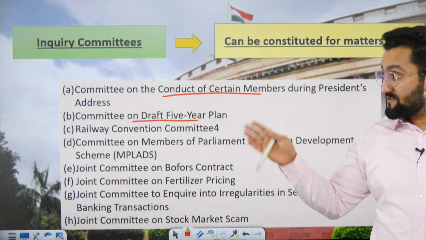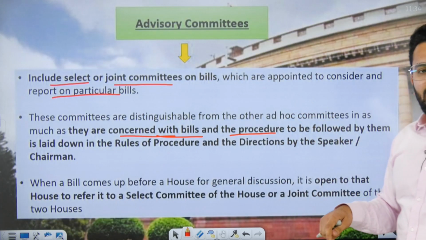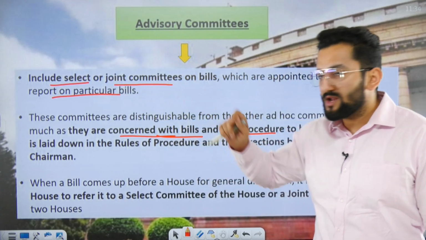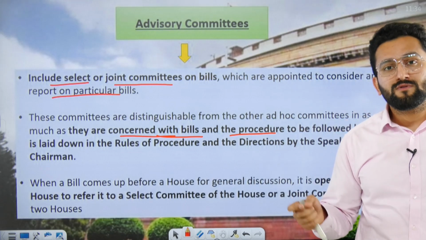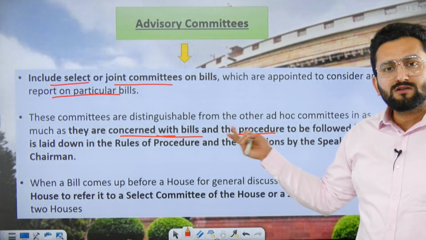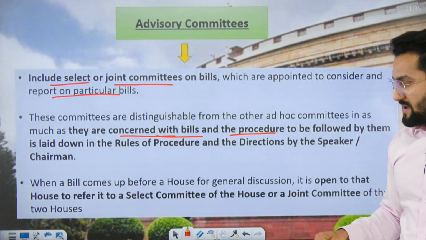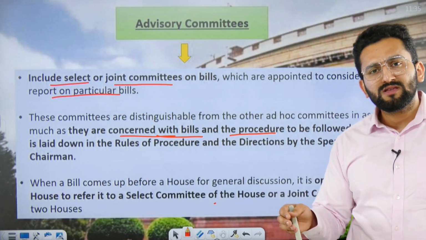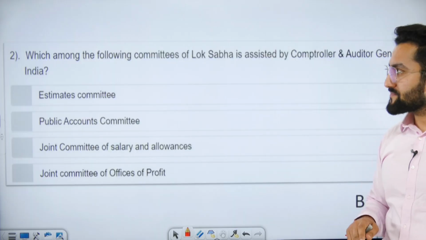What was the purpose? These were inquiry committees. Inquiry made, report done, dissolved. Then we also had advisory committees from time to time. Advisory committees we have of two types, for example, Select Committee and Joint Committee. Select Committee is an Advisory Committee of a specific House; Joint Committee is one where Lok Sabha and Rajya Sabha members come together. It can be on a specific bill or a procedure to be followed on a specific matter. So we have two kinds of committees, Select and Joint. The purpose is just to advise the House, and when advice is done, then you are done.